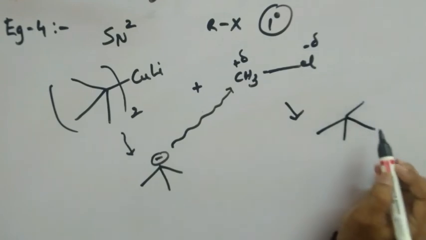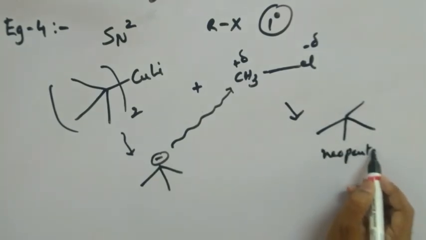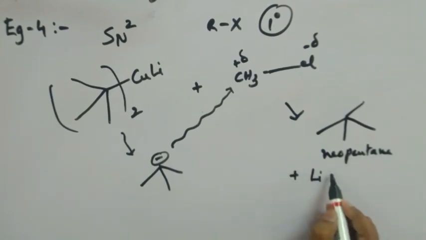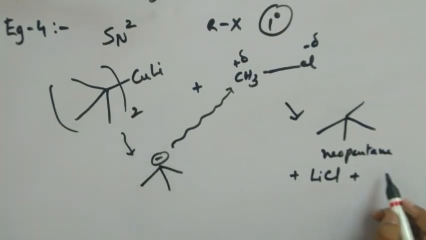You see, this is neopentane. What are the other products that I can get? The byproducts that I can get are lithium chloride and alkyl copper. What is the alkyl group that I have taken here? It is tertiary butyl. Therefore, I am going to get tertiary butyl copper. That's it.